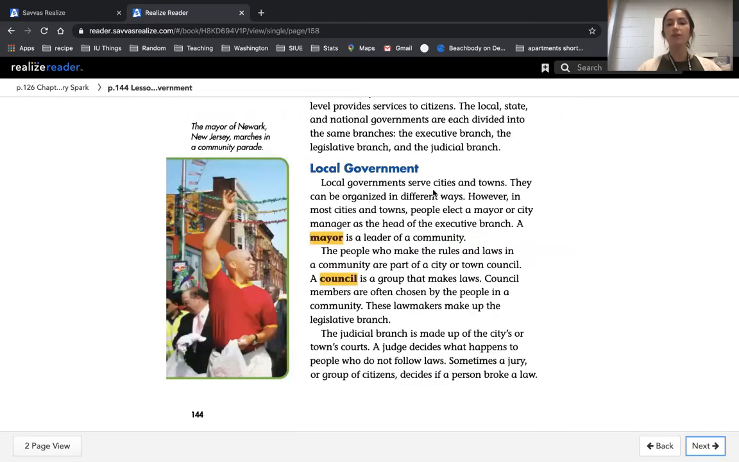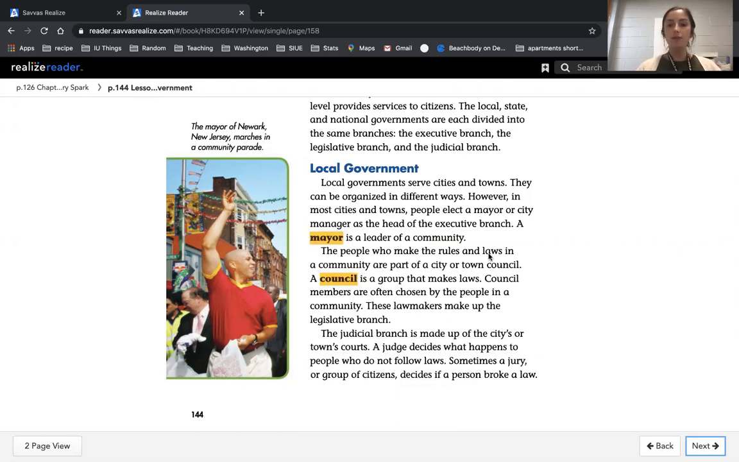So local governments serve cities and towns. They can be organized in different ways. However, in most cities and towns, people elect a mayor or city manager as the head of the executive branch. A mayor is a leader of a community. So Indianapolis has a mayor.